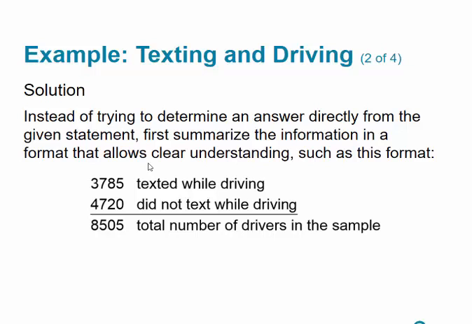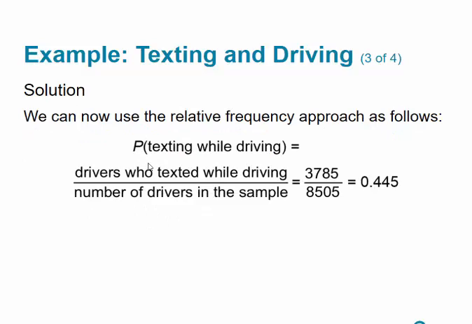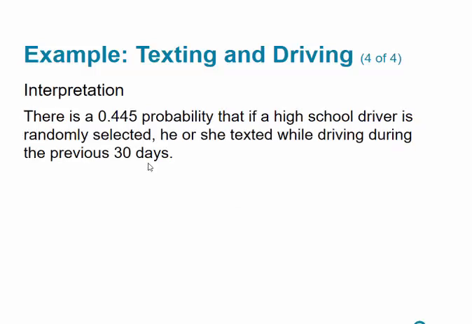So 3,785 texted while driving, 4,720 did not text, for a total of 8,505. Now we can use relative frequency to find the probability of texting while driving, which would be the total number of drivers who texted while driving divided by the total number of drivers in the sample, and that gives us 0.445. So there is a 0.445 or a 44.5% probability that if a high school driver is randomly selected, he or she texted while driving during the previous 30 days.